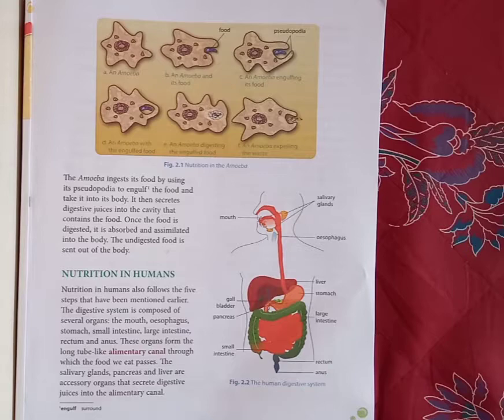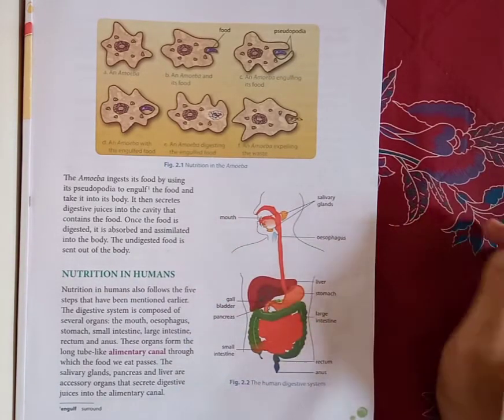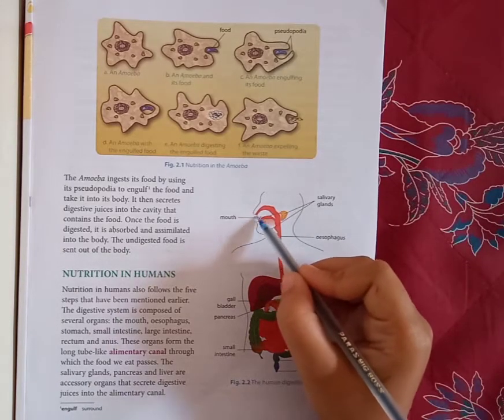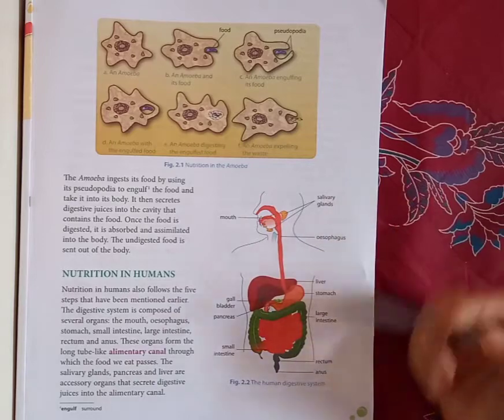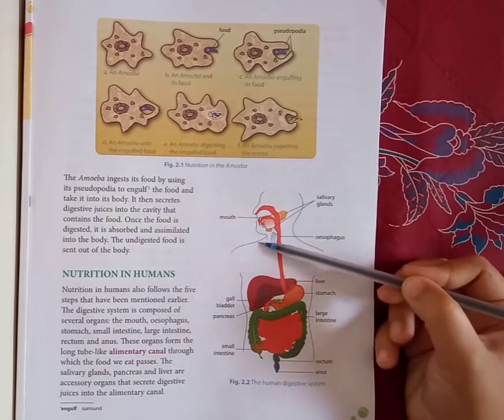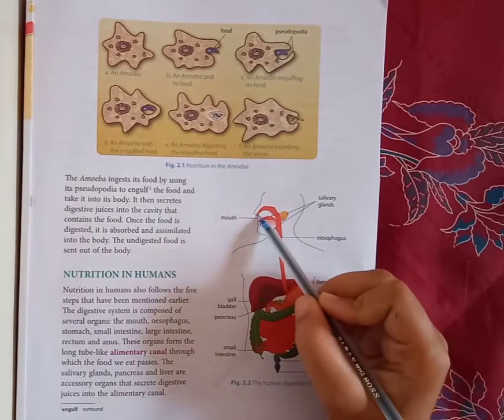Okay, now listen carefully. Here, this is a structure of a human, right? Here it is a nose. This is a nose. You can see this. The page number is 11. Open your textbook. If it is not clearly visible in the video, please look into your textbook. Okay, this is the nose.